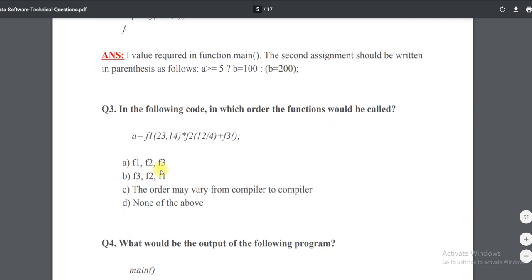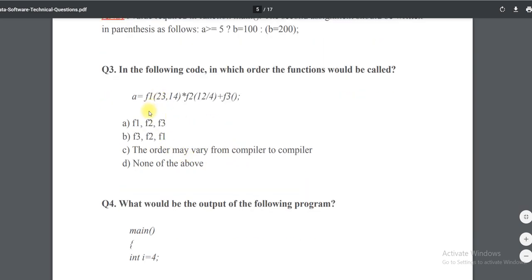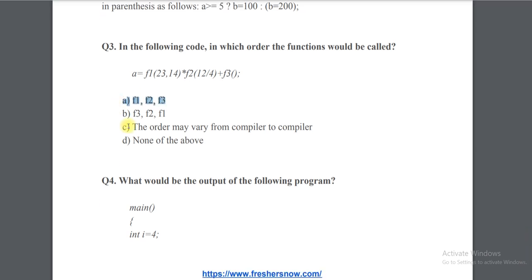Now coming to question number 3, in the following code, in which order would the function be called? So F2, F1, F2 and F3, F1, F2 and F3, answer A. I have already covered this in the first video.